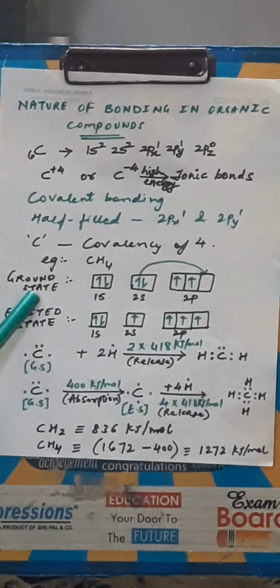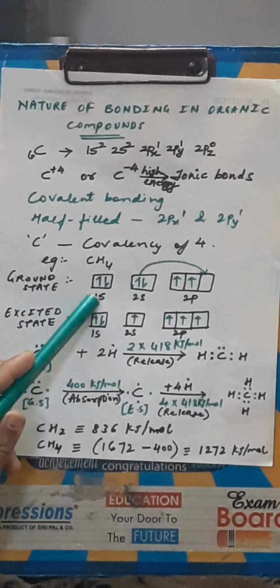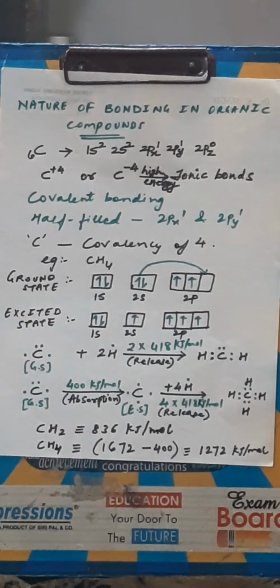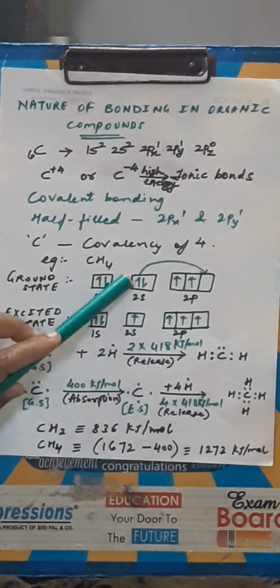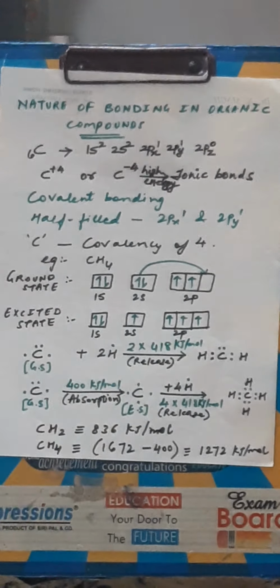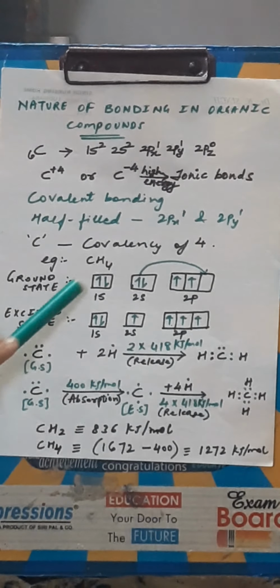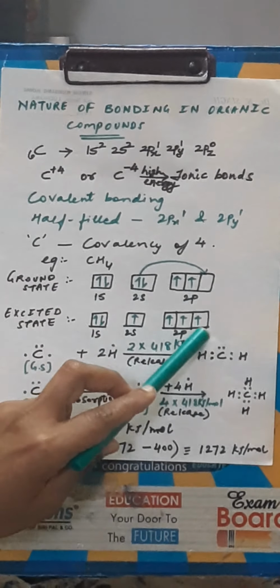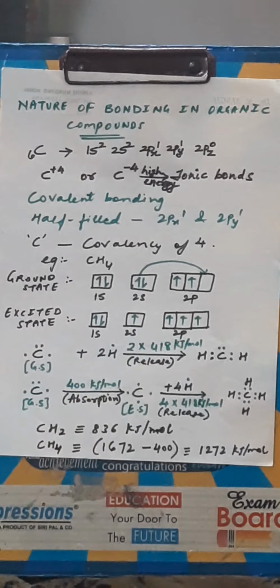If I consider the ground state of carbon, the electronic configuration is in this form: 1s2, 2s2, 2px1, 2py1. Now, if I want carbon to show its tetracovalency, then I need to promote this 2s electron to the higher energy level, that is 2p. So, due to this promotion in the excited state, the 2s electron gets promoted to the 2p orbital, and now I have 4 unpaired electrons. That is, it has achieved its tetracovalency.